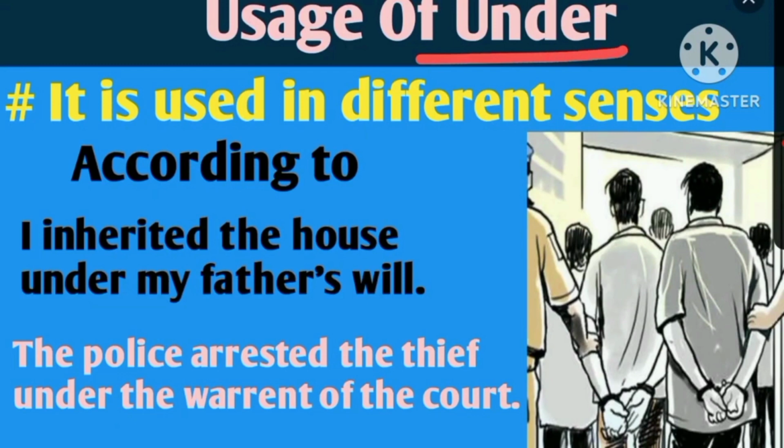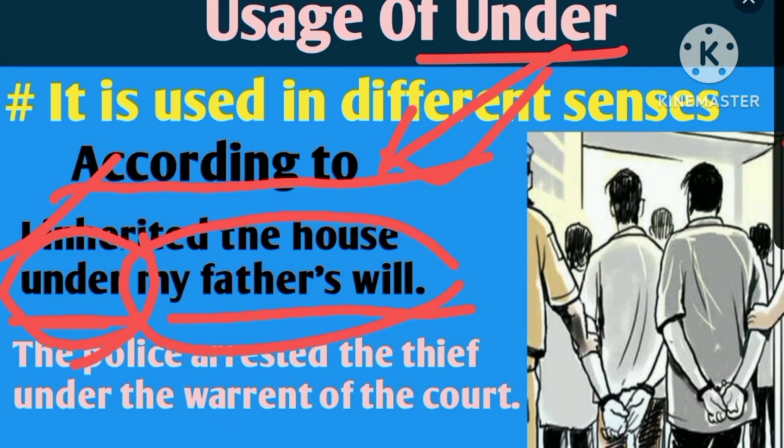Preposition under may be used in the sense of according to. That means sometimes preposition under conveys the meaning according to. Here you can see one example. I inherited the house under my father's will. Look at this. Here under means according to. That means I inherited the house according to my father's will.